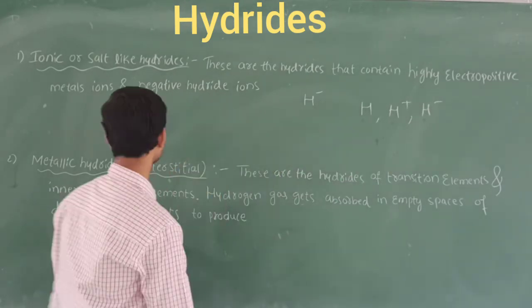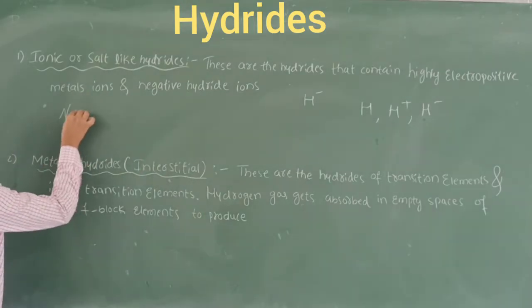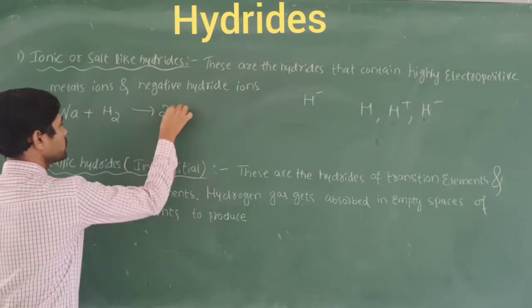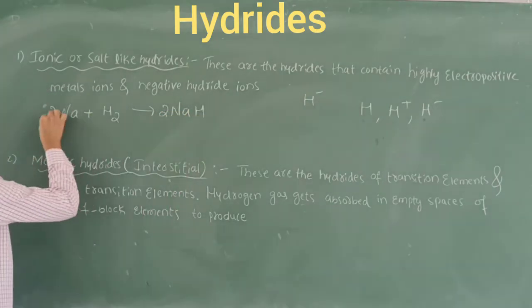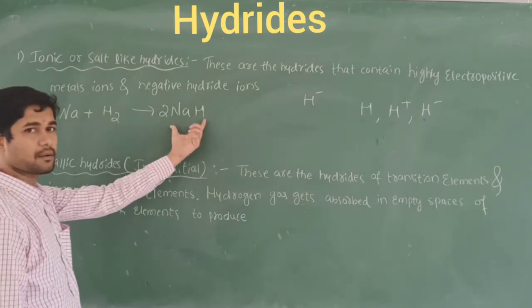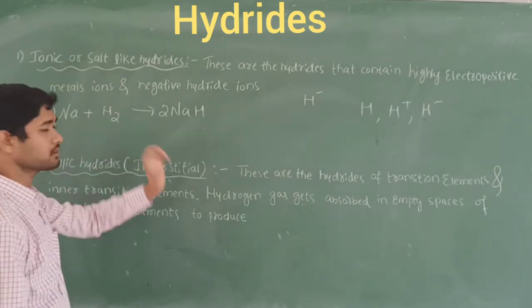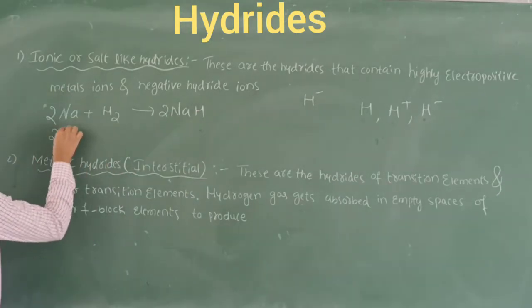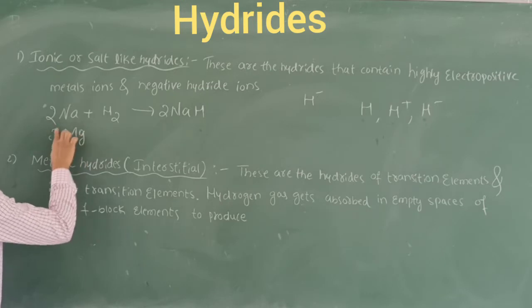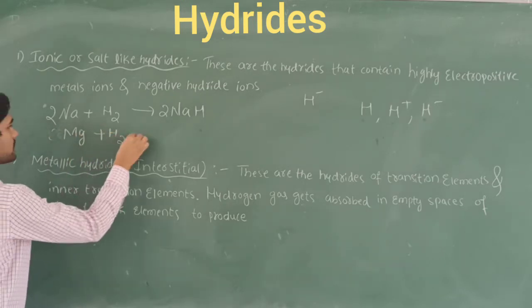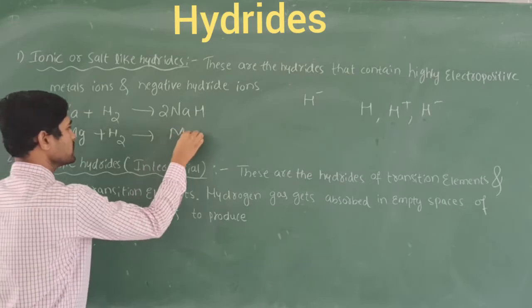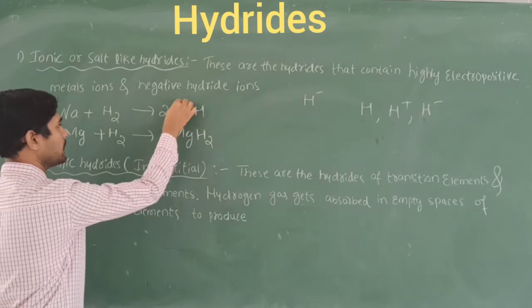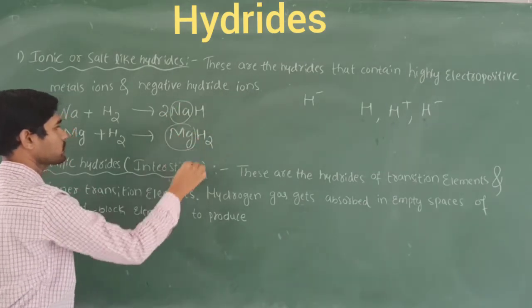Let's take an example here. Sodium metal combines with hydrogen gas to give sodium hydride. So sodium hydride comes under the example for ionic or salt-like hydrides. How does this formation take place? I take one more example: magnesium plus hydrogen gas is formed as magnesium hydride. How is this formed? This is called a highly electropositive metal.